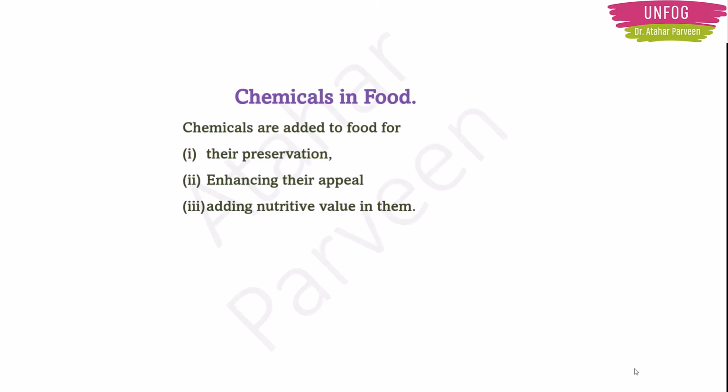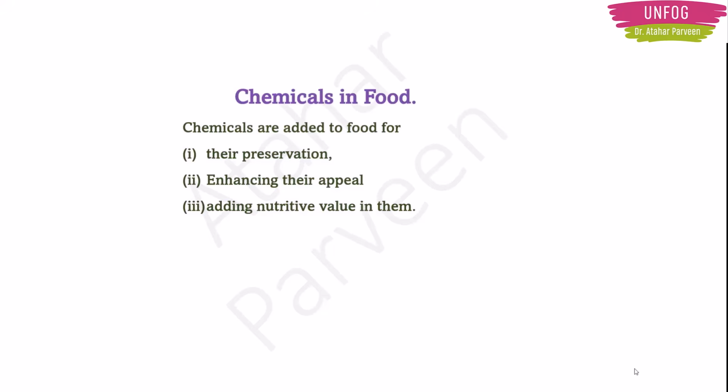Next is enhancing their appeal. Enhancing their appeal means it could be the food color. See that sauce which I told you, you take one tomato puree and you match it with the sauce. Your tomato puree will have a very light color, but sauce will have a very dark red color because they have added color in it. Food color is added and that is a chemical only, right? So it will enhance that appeal. That's why they have added that red color. It will look good, so people will get attracted.